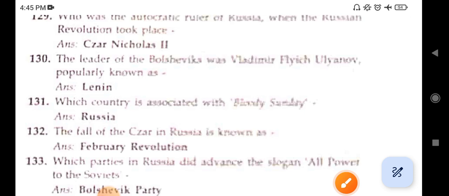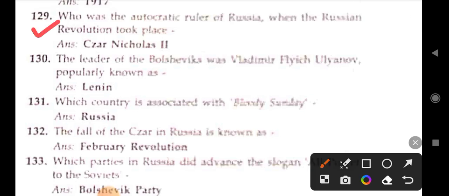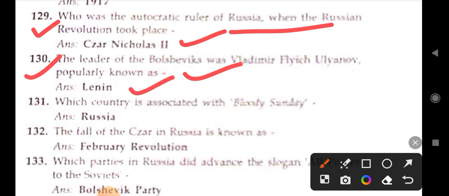Who was the autocratic ruler of Russia when the Russian Revolution took place? Tsar Nicholas II. The leader of the Bolsheviks was Vladimir Ilyich Ulyanov, popularly known as Lenin.